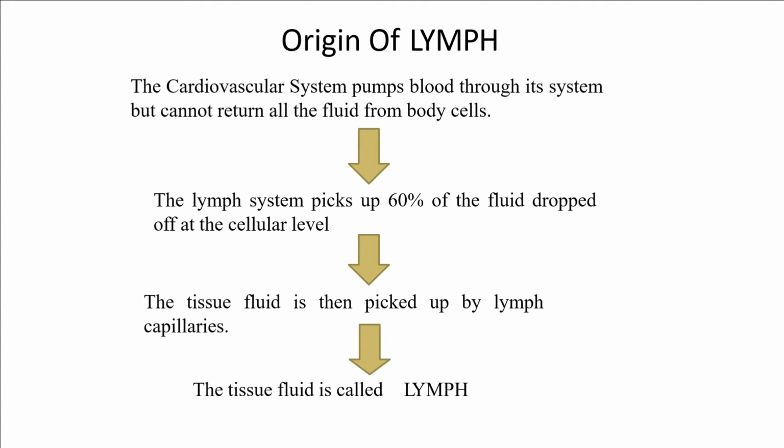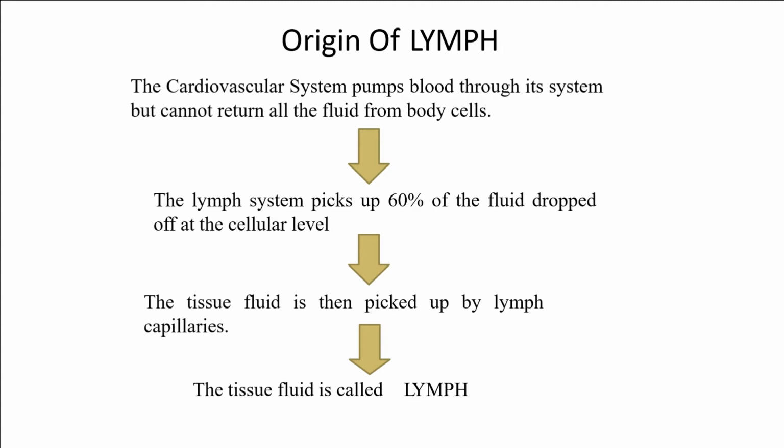The cardiovascular system pumps the blood through its system but cannot return all the fluid from the body cells. The lymph system picks up 60% of the fluid dropped off at the cellular level.